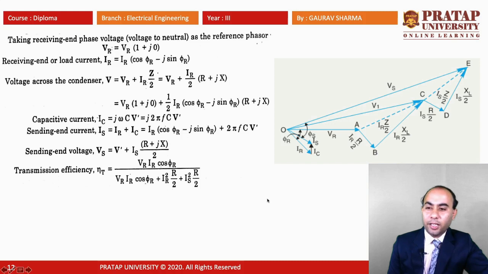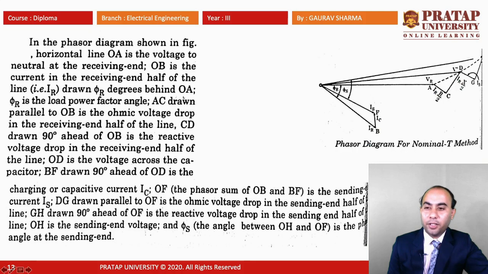So the transmission line efficiency eta T is equal to VR IR cos phi R divided by VR IR cos phi R plus IR square R by 2 plus IR square R by 2. So we have the transmission efficiency. So we have the phasor diagram here.